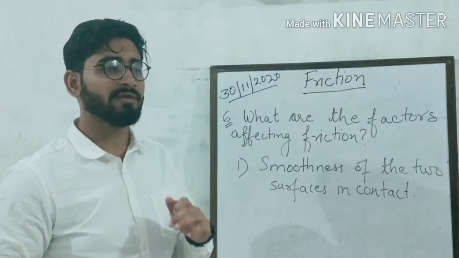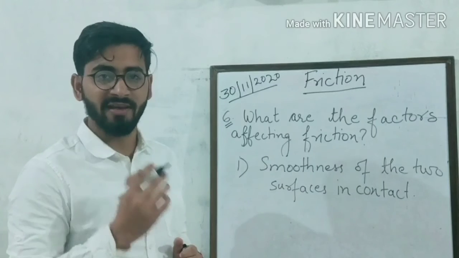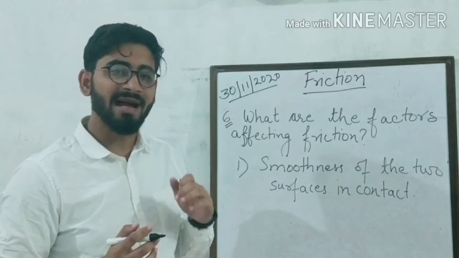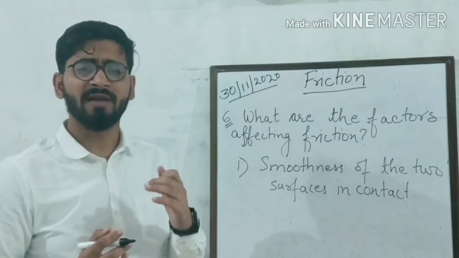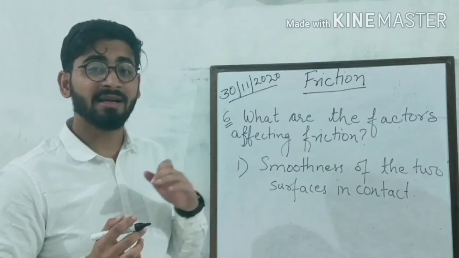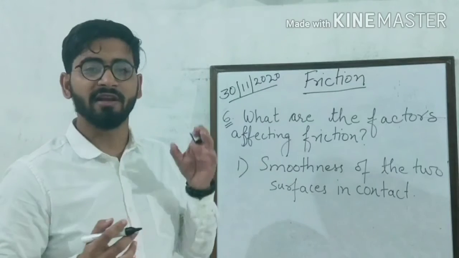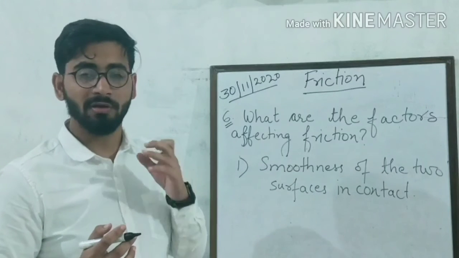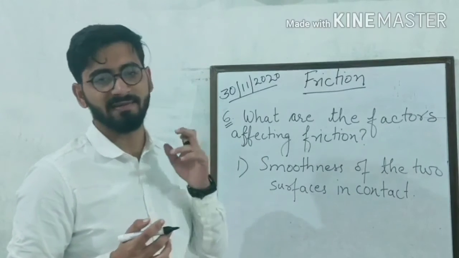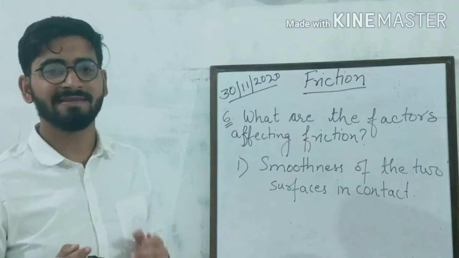If the smoothness of the two surfaces in contact increases, friction decreases. But if the roughness increases, then friction also increases. For example, if you drive a car on the smooth road, you do not have to apply much force because the friction is less there. But if you drive the car on the rough road, you have to apply more force. Why? Because on the rough road, friction is more. Okay? So always remember that the first factor which affects the friction is smoothness of the two surfaces in contact. If smoothness is more, friction is less. Okay? Now tell me the second factor.